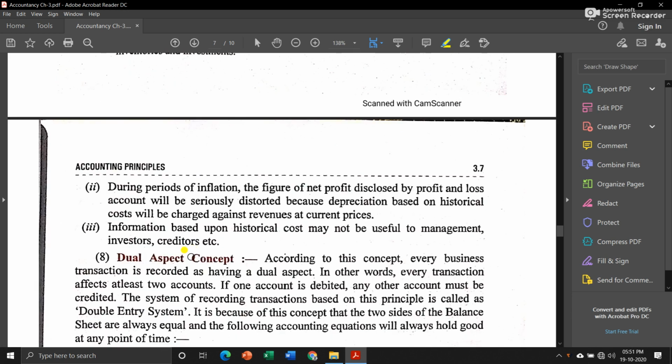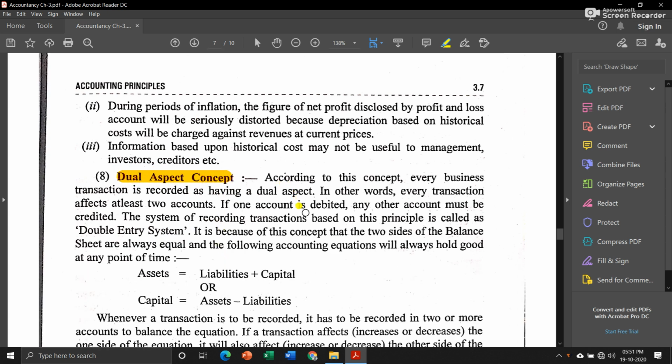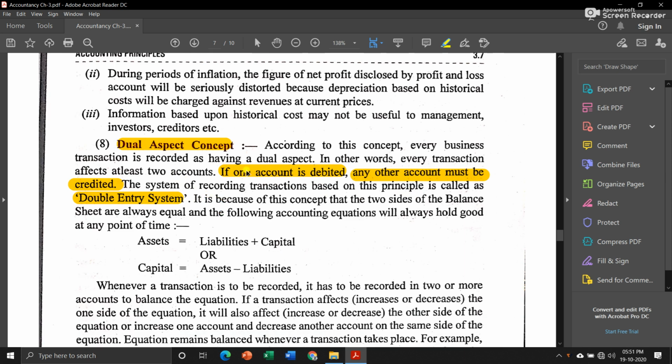Then the next concept is the dual aspect concept. According to this concept, each and every transaction or event affects a minimum of 2 accounts. That is why it is also known as the double entry system. It says that for every transaction, if one account is debited, another account must be credited. This rule we will see in subsequent sessions, but for the time being, remember that for every transaction at least 2 accounts will be affected.